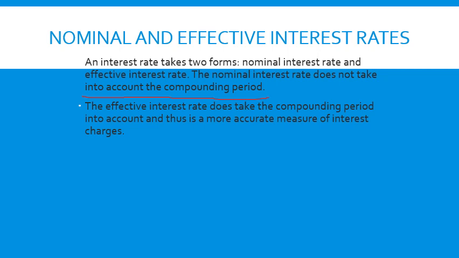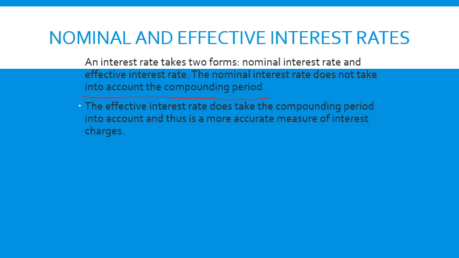12 times a year, that is once in a month, that is monthly compounding. Or the fifth type is daily compounding, wherein the interest is calculated every day. Nominal interest rate, by default it is annual compounding, that is interest is calculated every year. Whereas in case of effective interest rate, it could be annual. If it is annual, effective interest rate is the same as the nominal interest rate.